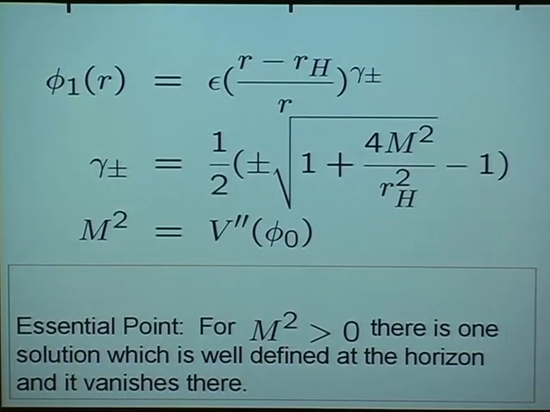If, of course, m squared was less than 0, then both solutions, it turns out, diverge as you go towards the horizon, and so you don't get attractor behavior, and that is why you need this extra condition of the mass matrix or Hessian being positive for stable attractor behavior.